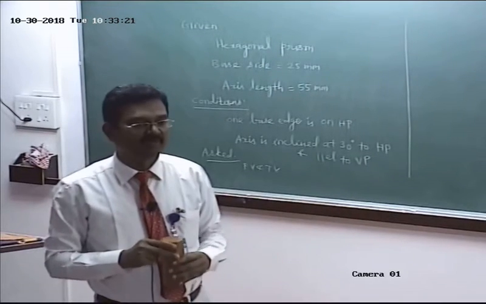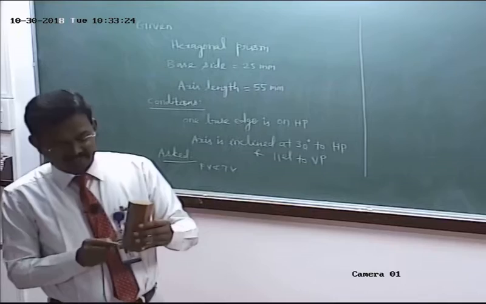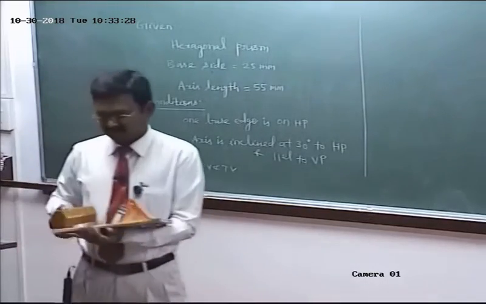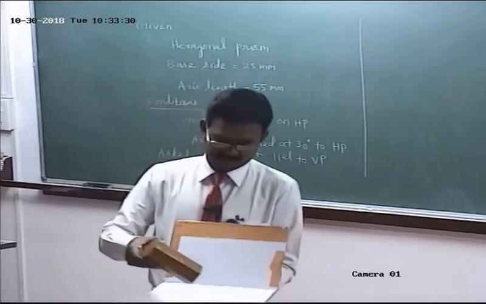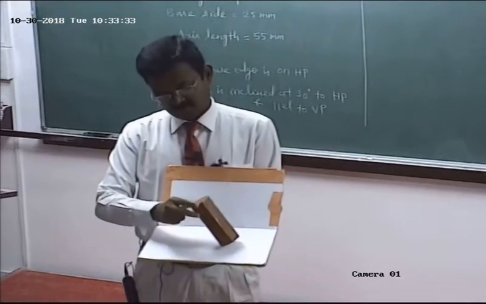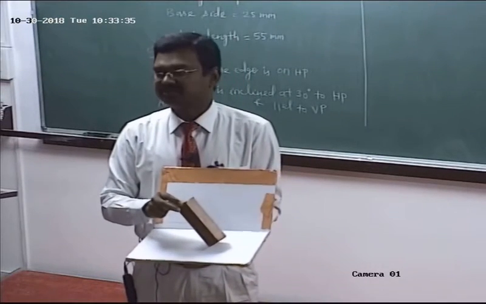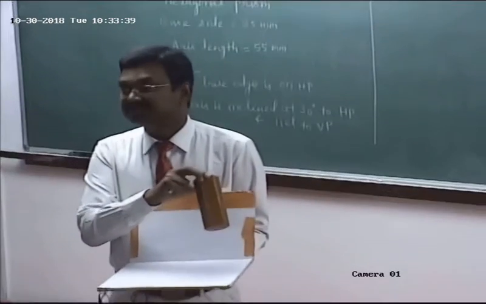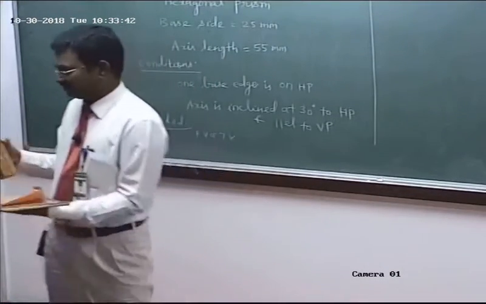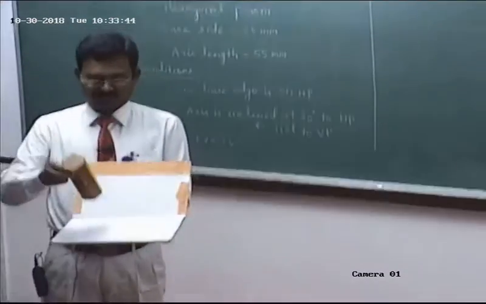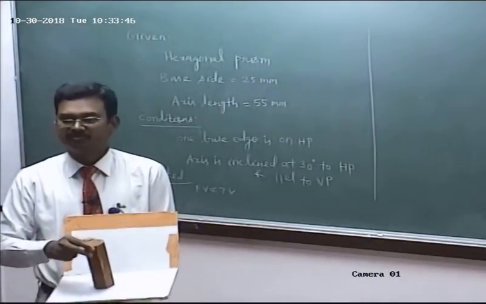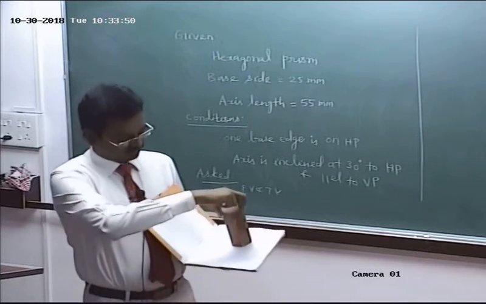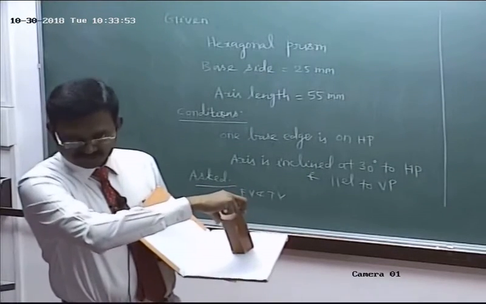Sometimes the problem may be asked with one of the base corners. It has 6 base corners. One base corner is resting on HP. Means one corner should rest on HP. Here, base corner or base edge. One base edge is resting on HP. So base edge means the bottom base side, 1-2 or 2-3 as you wish. One base edge should rest on HP. Did you understand?